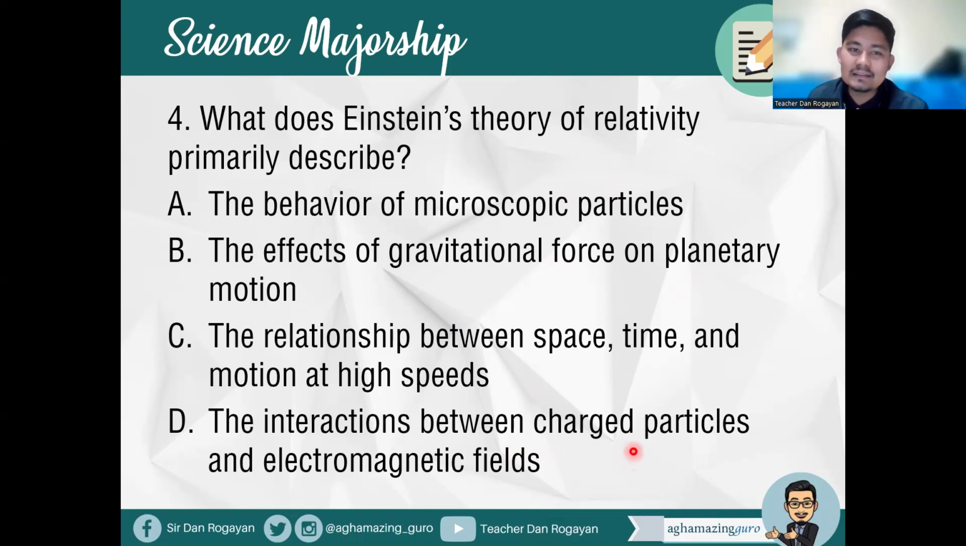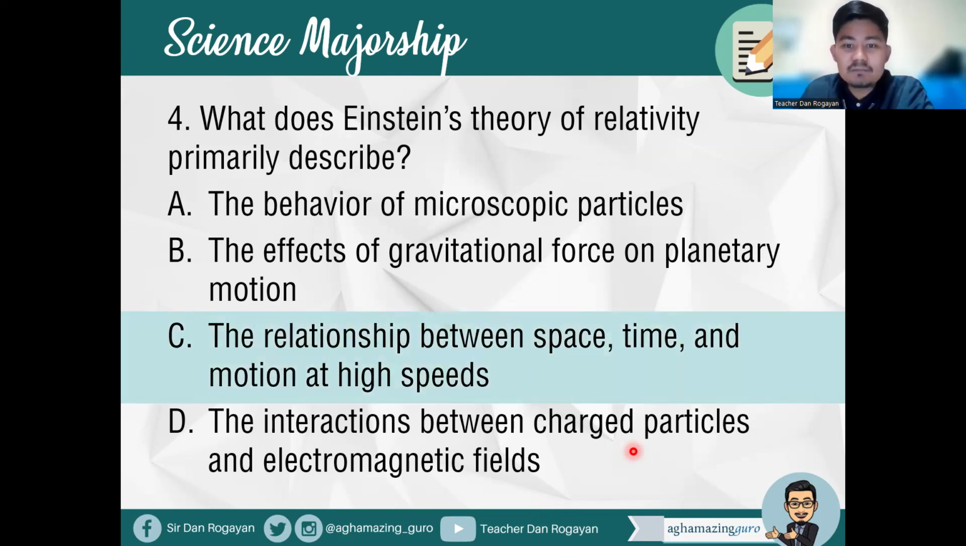Okay, so what is Einstein's theory of relativity primarily describing? All right, so what's your answer? So here, of course, the answer is letter C. The relationship between space, time, and motion at high speeds.